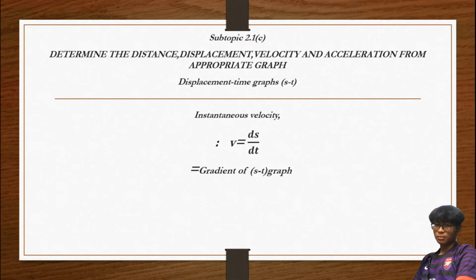We find gradient of displacement against time graph. Maksud dia kat sini instantaneous velocity equal to gradient of displacement against time. So kita tahu instantaneous velocity, formula velocity equal to delta S over delta t. So gradient dia equal juga to gradient of displacement against time graph.